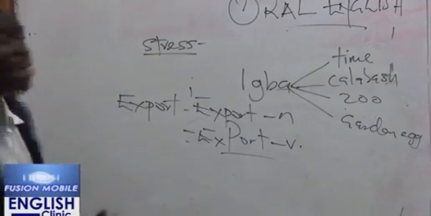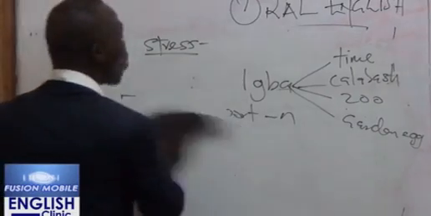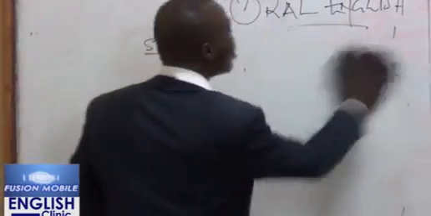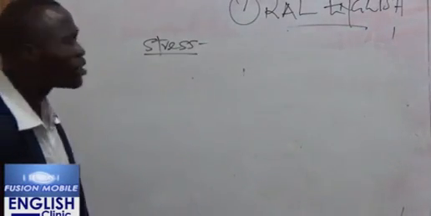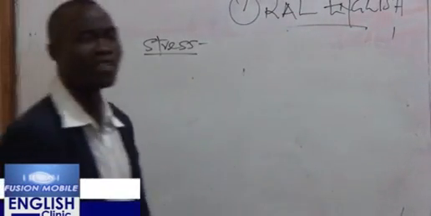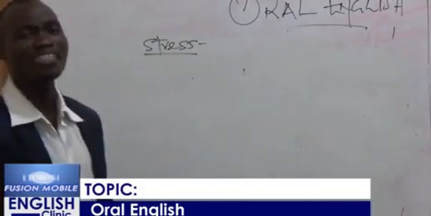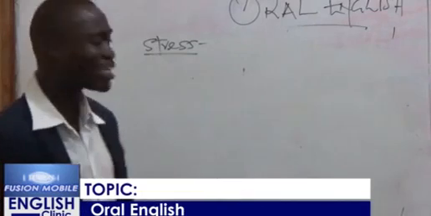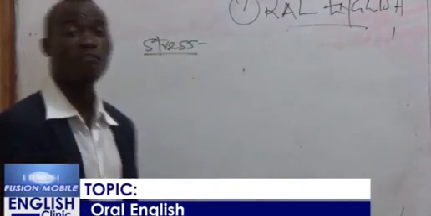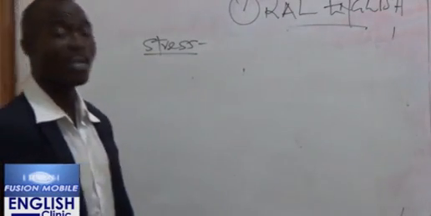And the domain of stress is actually the syllable. Now, what is a syllable? A syllable is the smallest divisible unit of a word. That's what we call a syllable.